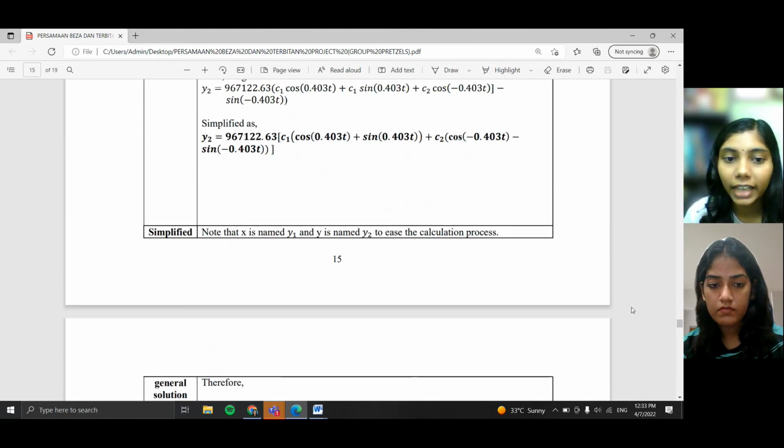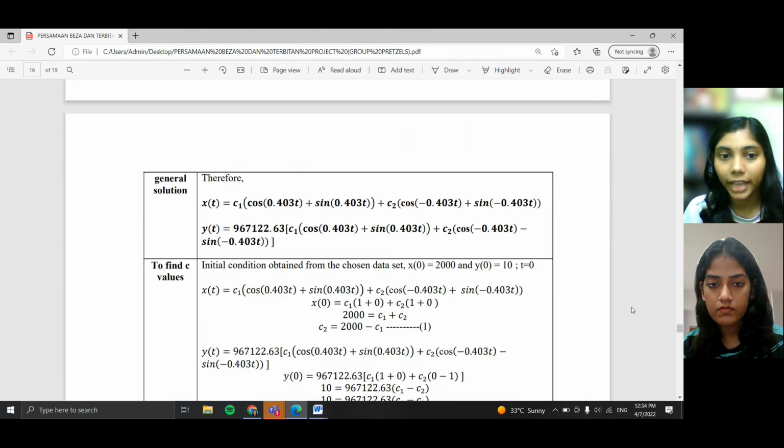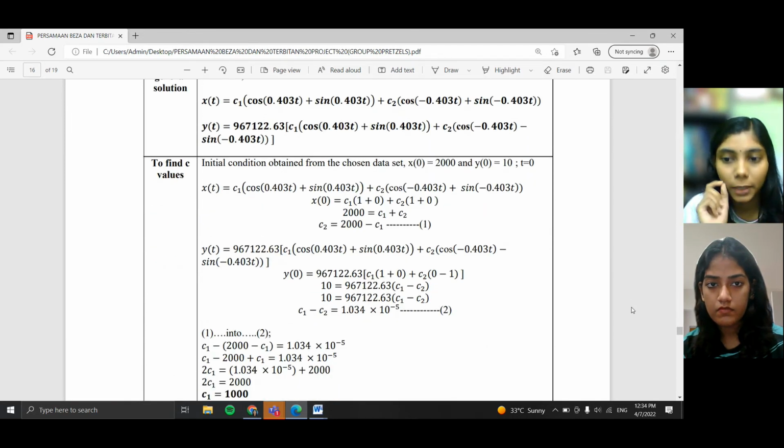Okay, now we have to note that x is named y1 and y is named y2 to ease the calculation process initially. So now we have to substitute back the x and y values. So we will have the equation for x(t) equals one equation and y(t) equals another equation. Okay, now this is our general solution. To find the specific solution, we have to substitute the initial values.